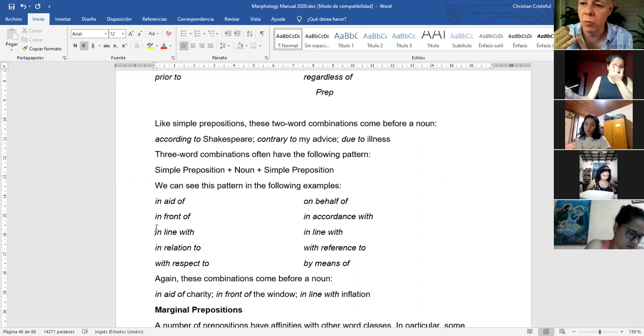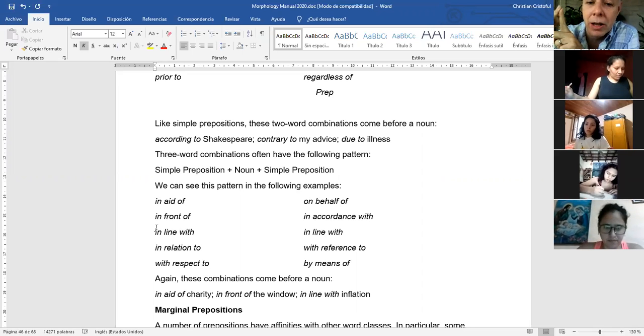Okay, so we said that prepositions are invariable in their forms. They do not take any affixation. Then we covered stranded prepositions and now complex prepositions. Now we're going to cover marginal prepositions. Marginal.